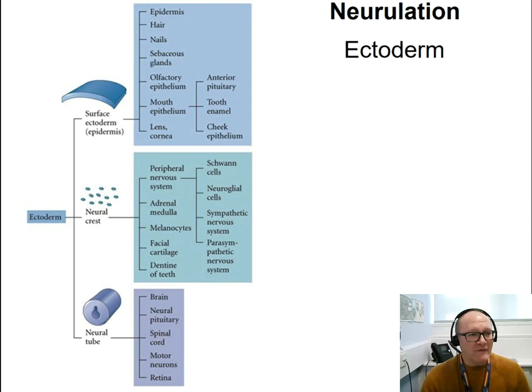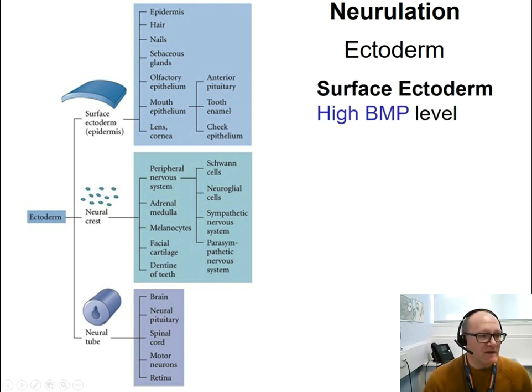In fact, the ectoderm is responsible for the formation of the surface epidermis, so the surface ectoderm or epidermis, and the formation of hairs and nails, for instance. And the cells of the ectoderm that will become epidermis express high level of BMP.